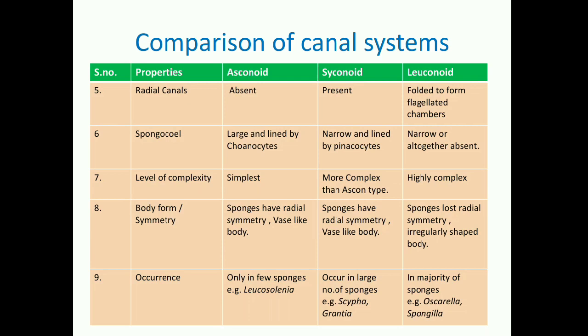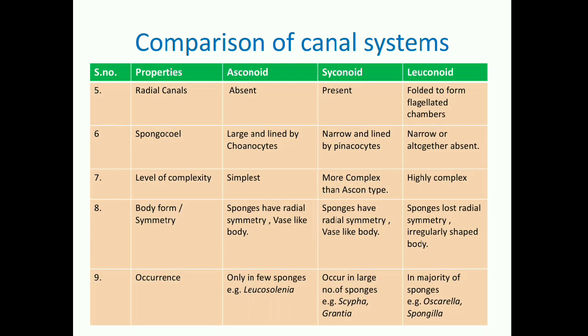Regarding occurrence, asconoid system is found only in few sponges, because it is the simplest one, mostly seen in primitive sponges. Very common example is Leucosolenia. But syconoid is found in large number of sponges. We have seen grade 1, grade 2, grade 3 level, which was seen in Scypha and Grantia.